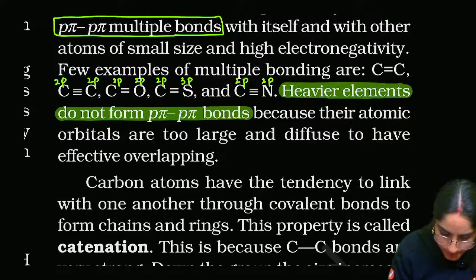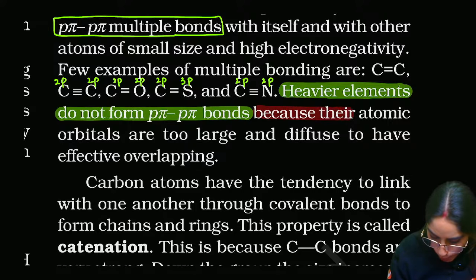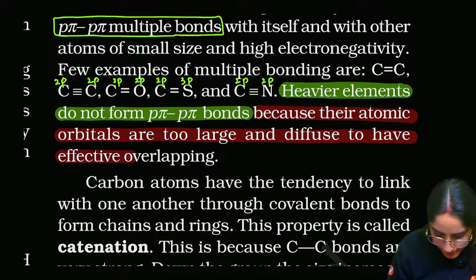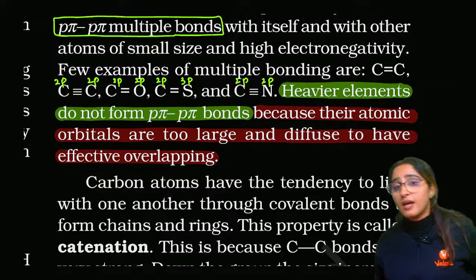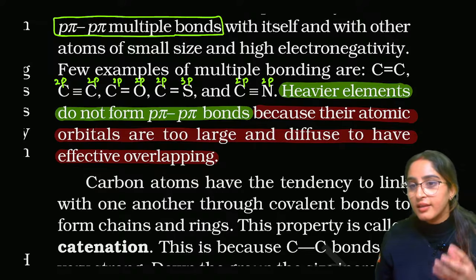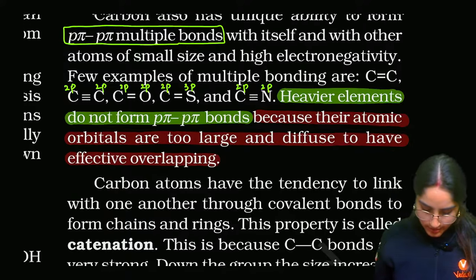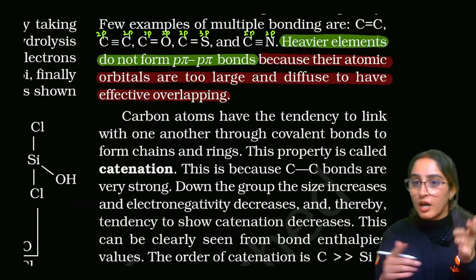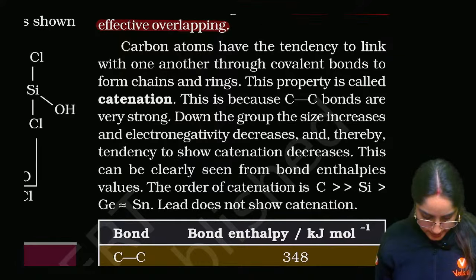Tell me. Ma'am, the reason is because their atomic orbitals are too large and diffuse to have effective overlapping. Okay, they can ask you assertion and reasoning. The reasoning written in the NCERT is the applicable reasoning, or in and around that reasoning.